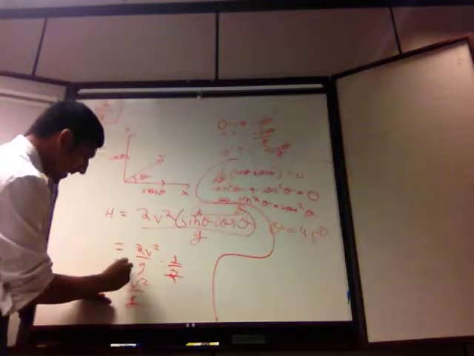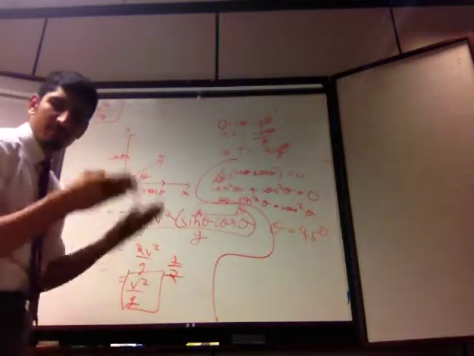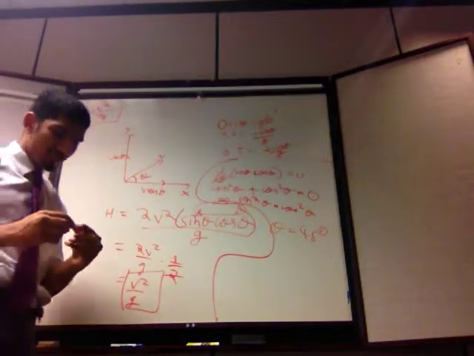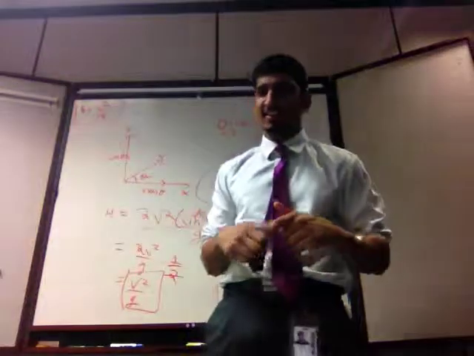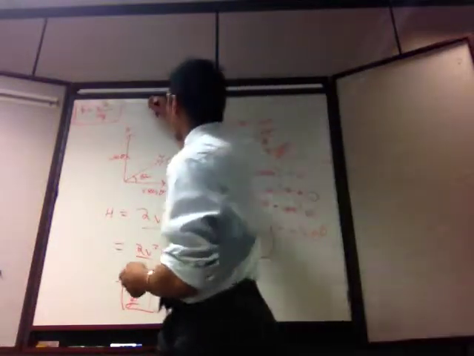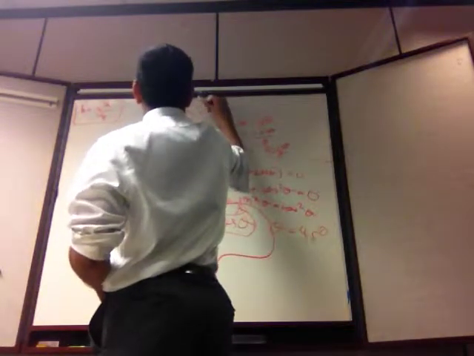So if you compare the maximum horizontal distance, v squared by g, to the maximum vertical distance, v squared by 2g, you see that the maximum horizontal distance is actually twice the maximum vertical distance. So h max equals 2 v max.